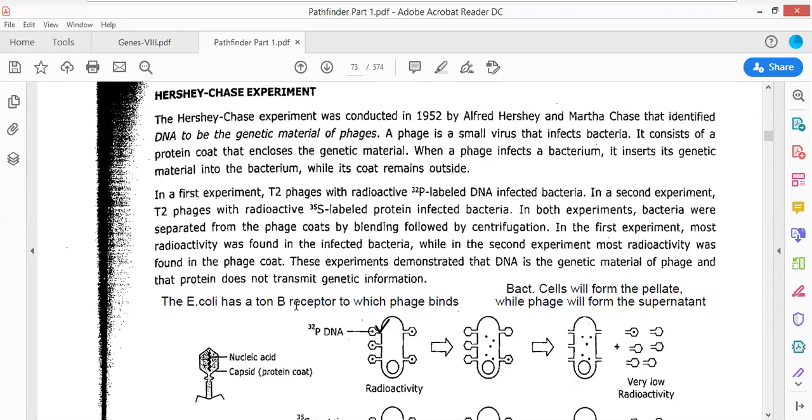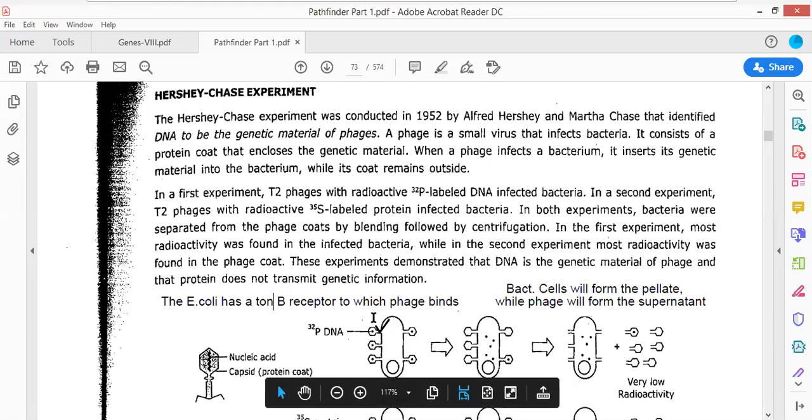If the TonB receptor is mutated, then again the stability will not be produced, and the P32 phage will not be able to integrate its DNA into the bacterial cell. Okay, so very important point.